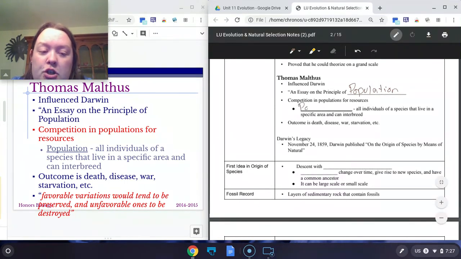And a population itself is going to be a group of individuals that live in a similar area that can all interbreed and have normal offspring. And he said that in extreme cases, all of this competition can lead to death, disease, war, starvation, and various other factors.